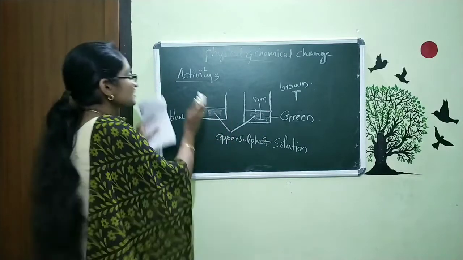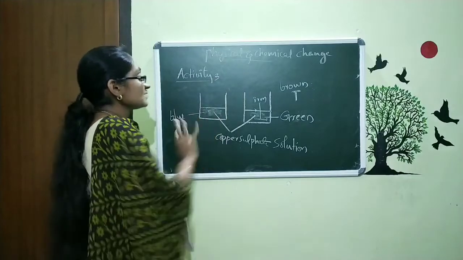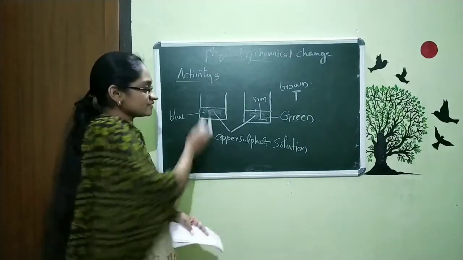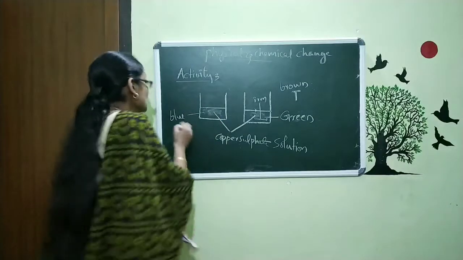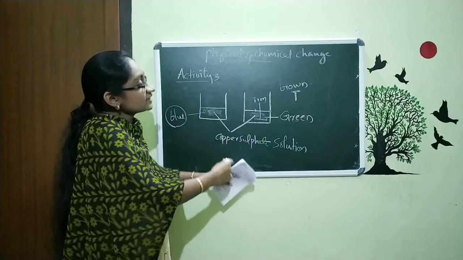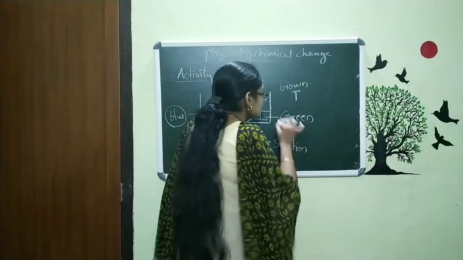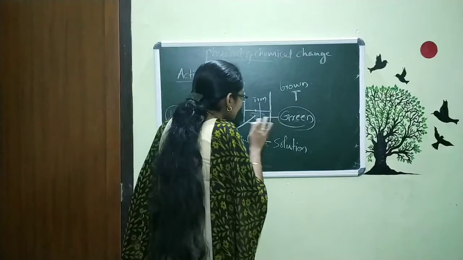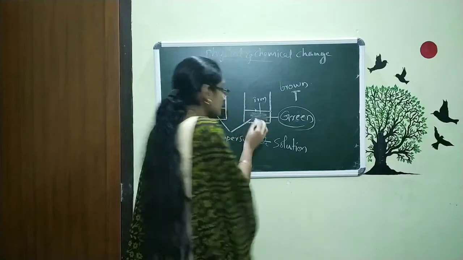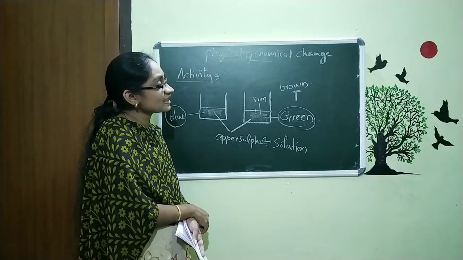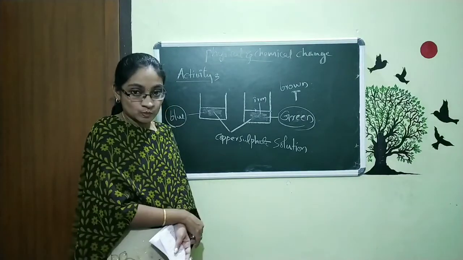And we are using these two beakers with the same solution because we want to compare the color variation. So at first it was blue, and after the reaction it converted to green. Now I am going to take this iron nail out. This is in green color itself, and we are observing whether this green color will convert back to blue.